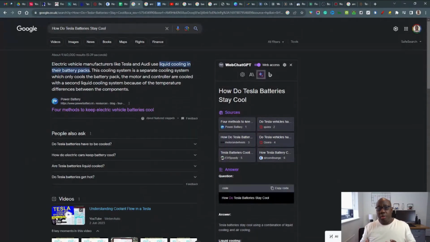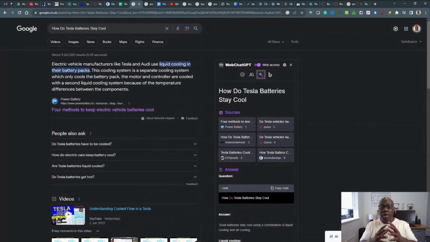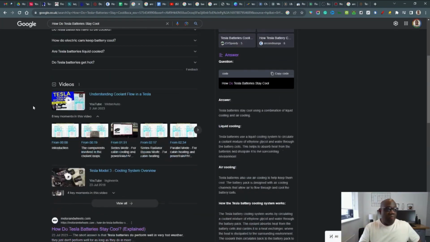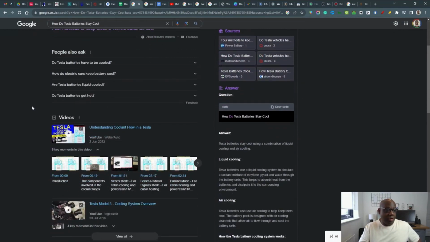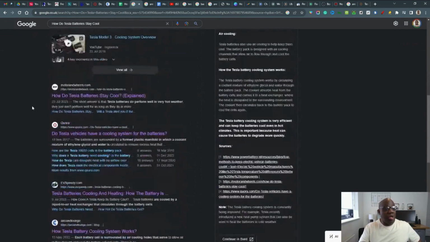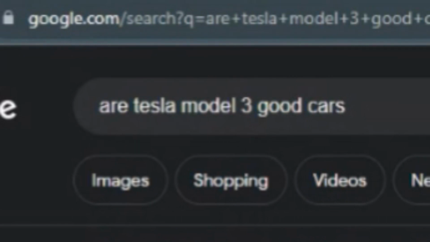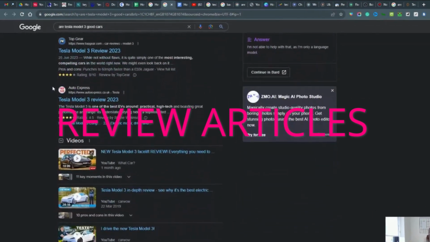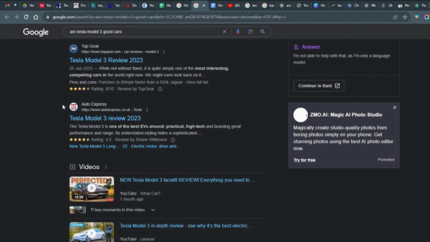Now there are two types of articles. You've either got question/answer type articles, or you've got an article that has a broad array of different topics within the article. For this particular search on how do Tesla batteries stay cool, we have quite a lot of question/answer articles. But if we look for another search term, which is are Tesla Model 3 good cars, we can see that the vast majority of these articles are actually review articles. So it wouldn't be a good idea to write a question article for this particular keyword.